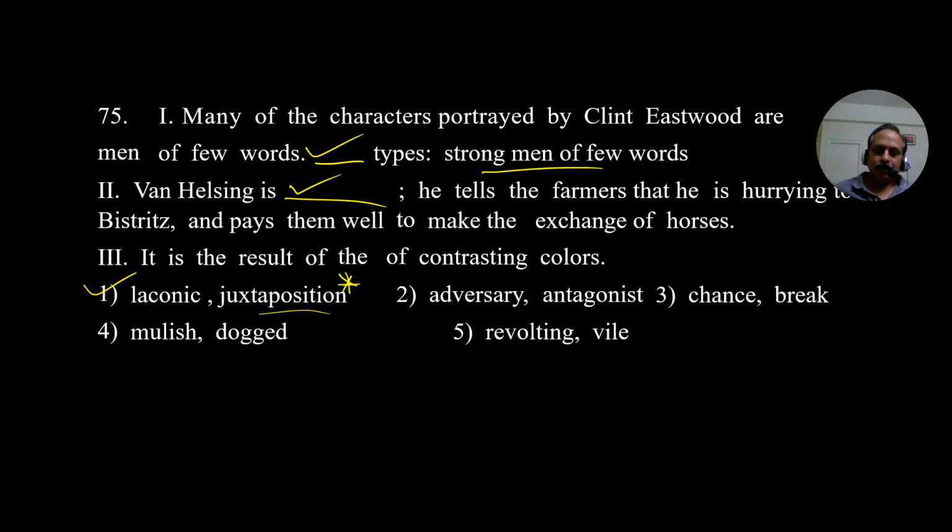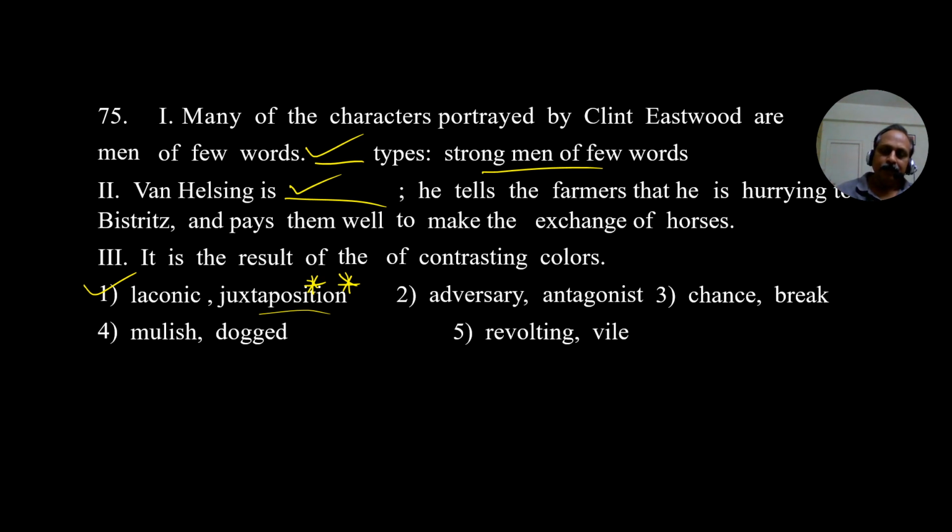Juxtaposition, juxtapose, means what? To place two opposite things next to each other. Usually this goes with painting. Imagine an exhibition, painting exhibition or photography exhibition. You go to an art gallery. One particular frame you see black and white photographs, next to them color photographs.